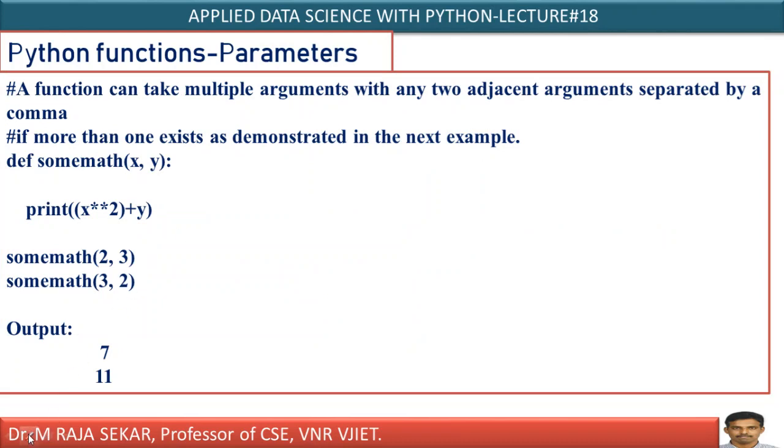Now we will try to understand one more simple example. Just see here, I have defined def, space, and the function name is some math. I am taking two arguments, x comma y.